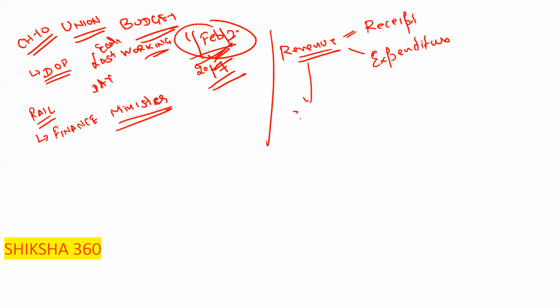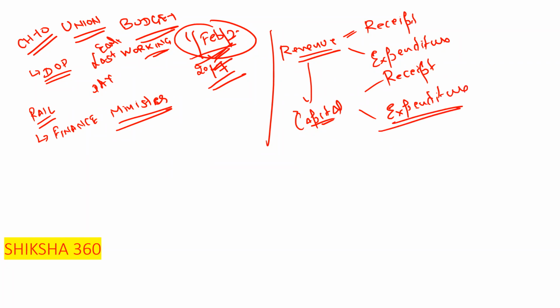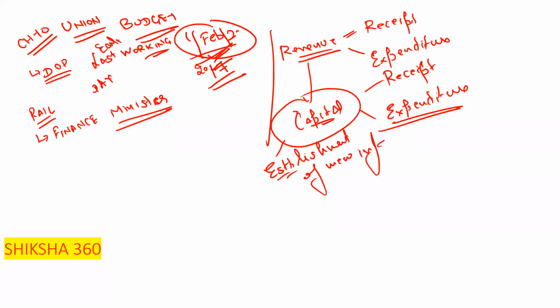Similarly, under capital, there is capital receipt and capital expenditure. Capital tells us about the establishment of any new things, any new infrastructure.